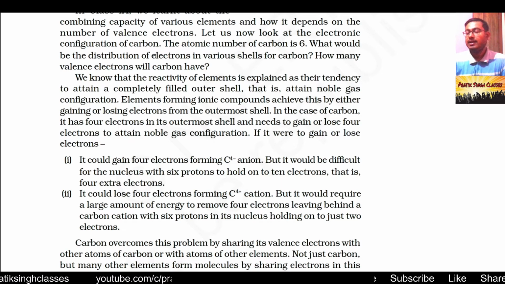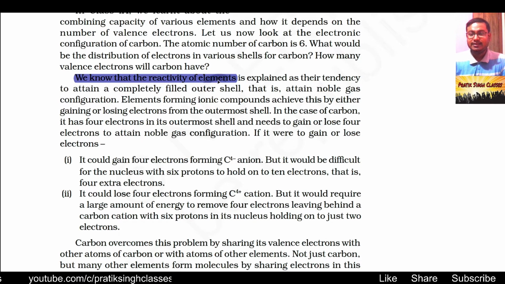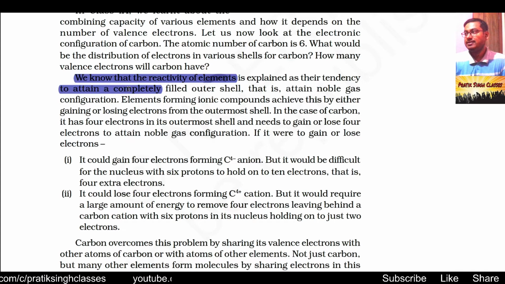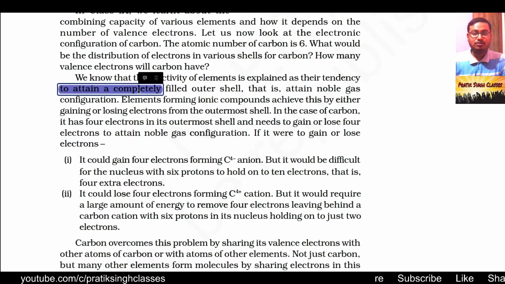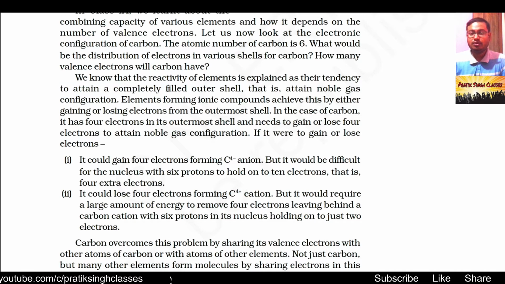Okay, and also the valency is 4. We know that the reactivity of an element is explained by its tendency to attain a completely filled outer shell. The higher the tendency to complete the outer shell, or the octet rule, the higher will be the reactivity of the element. Why do elements always want to fulfill the octet rule? Because they always want to get the electronic configuration like their nearest noble gas.